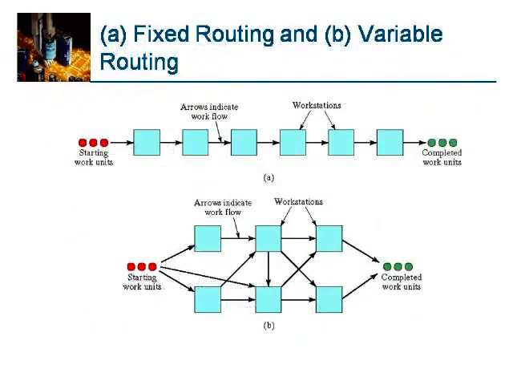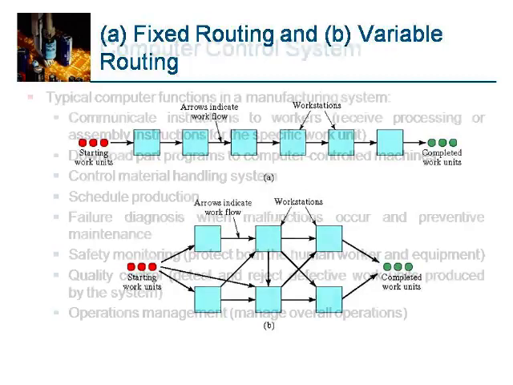You see here fixed routing and variable routing. In fixed routing, the parts flow from one machine to the other, and all the parts pass through all the machines, and at the end of this line you get the completed work units. In the mixed flow line, the part routings are different. The part can come to machine one here, and then here, and then here, and go like that. Every part can have its own routing, and this system is called a variable routing system.